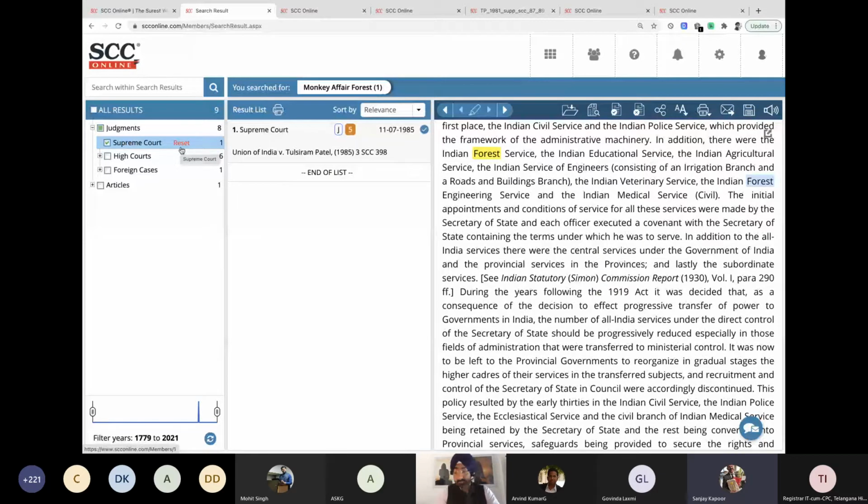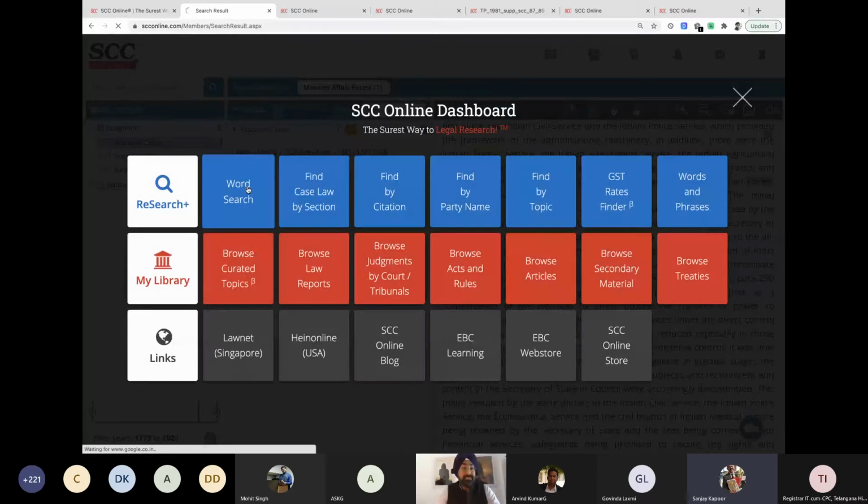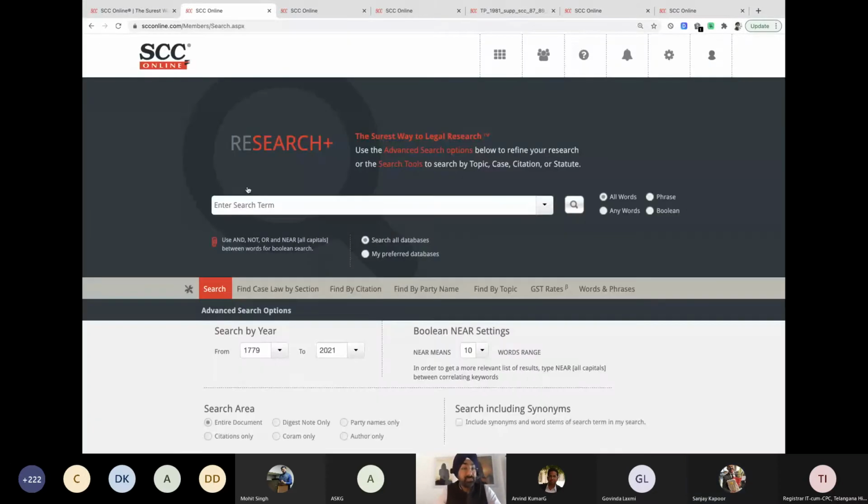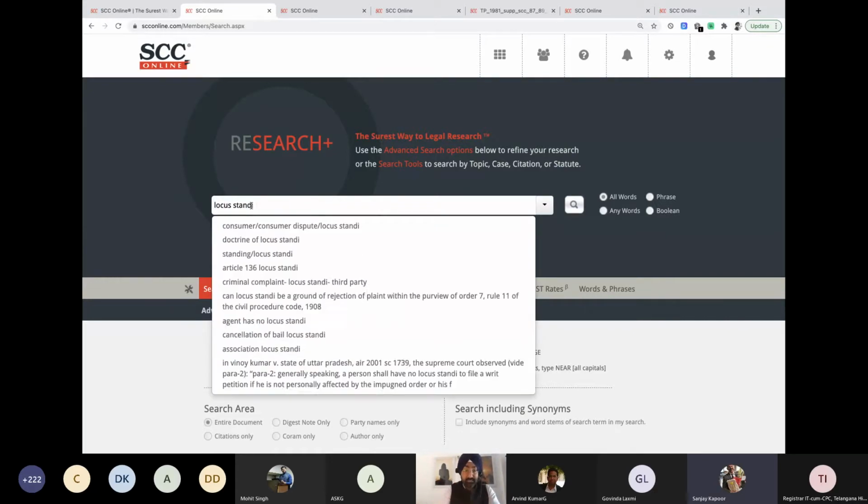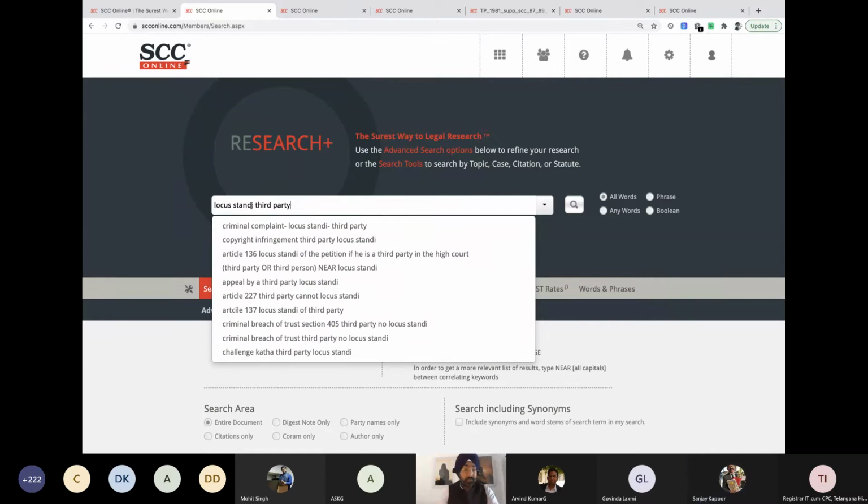But sometimes we also have very specific queries with some legal phrases. Tell us more about it. So the legal phrases are actually easier to search, provided we know how to search. I can suggest I'm looking for locus standi relating to third party. Now, if you look at it from where I am standing, these are actually 4 words: locus standi, third party. But the way we want to search from your side, it's actually 2 words: locus standi and third party. So how can we make it from 4 to 2 words?